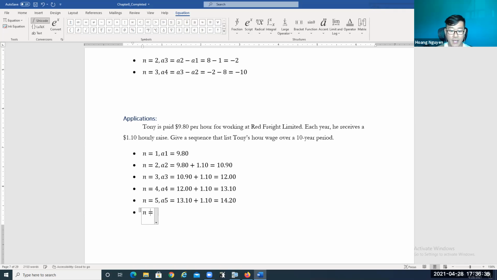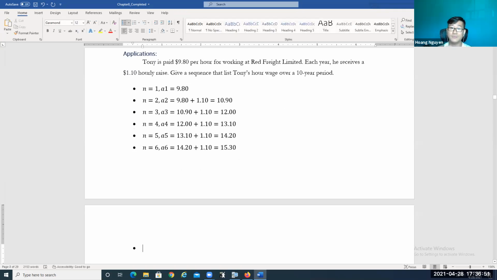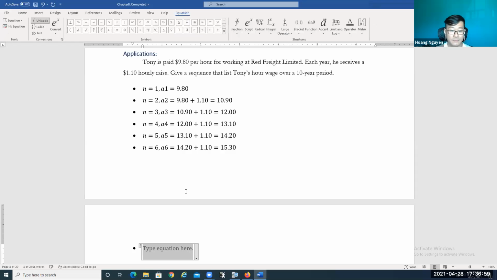And now we can try when n is equal 6, right? So we have A6 equal the previous year $14.20 plus $1.10 equal $15.30, right? Okay. So that's just the first when n equals 6. So when n is equal 7, 8, 9, and 10 also, right? So we have A7 is equal to the previous year, $15.30 plus $1.10. So this will be $16.40.